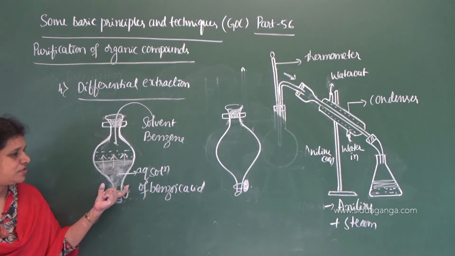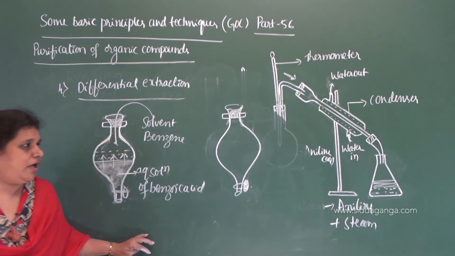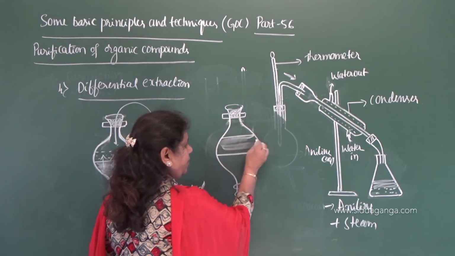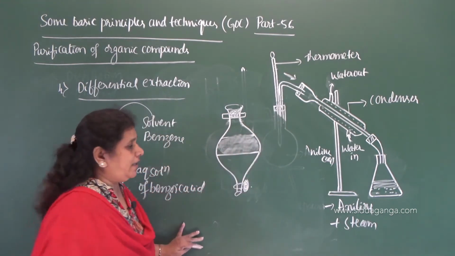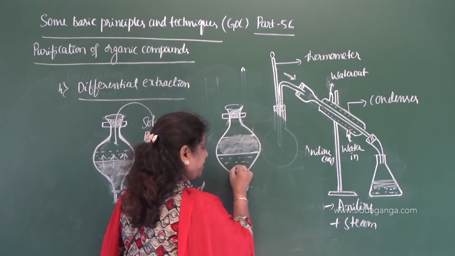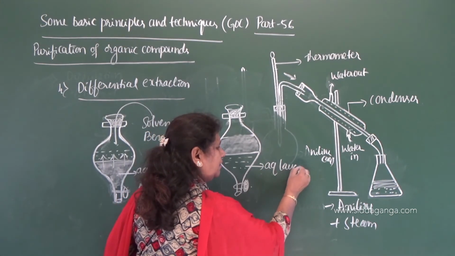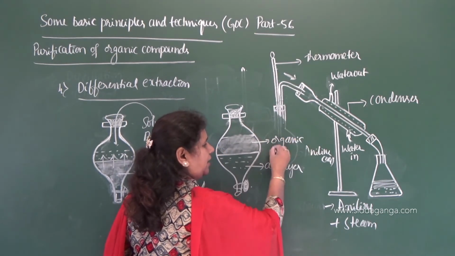Now it forms a layer like this. All the benzoic acid is passed to the benzene layer, leaving behind water. So this is the aqueous layer, and this is the organic layer. Why is it the organic layer?